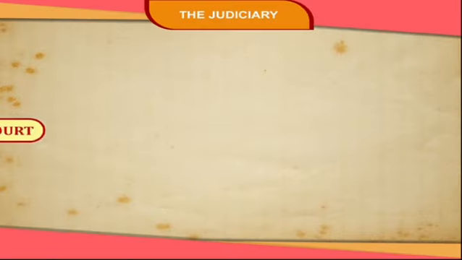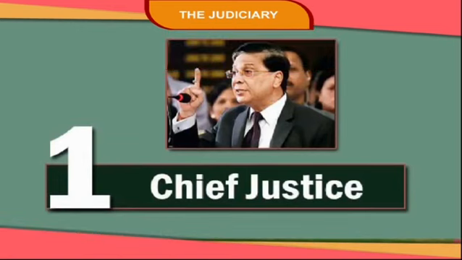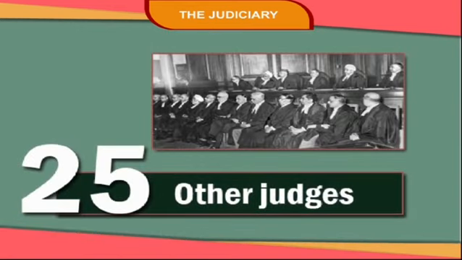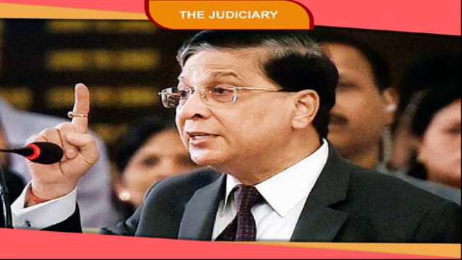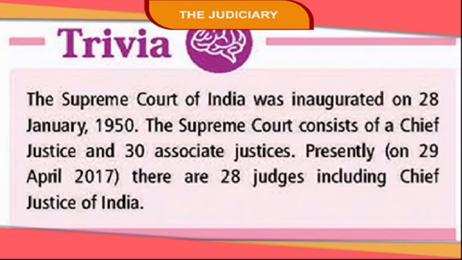The Supreme Court. The Supreme Court is the highest authority of law in our country. It is situated in New Delhi. It has one Chief Justice and 25 other judges. The President appoints the Chief Justice, and in consultation with him, he appoints other judges of the Supreme Court. Trivia: The Supreme Court of India was inaugurated on 20th January 1950. The Supreme Court consists of a Chief Justice and 30 associate judges. Presently, as of 29th April 2017, there are 28 judges including the Chief Justice of India.